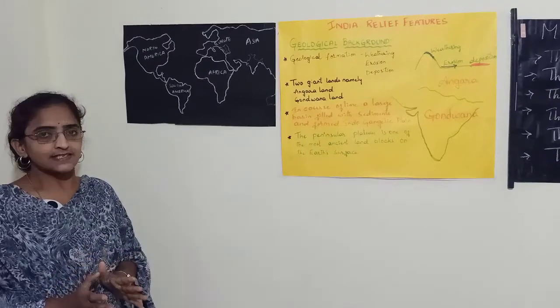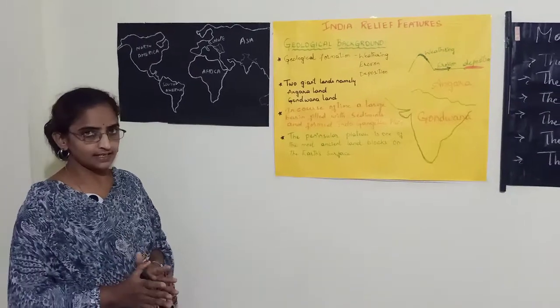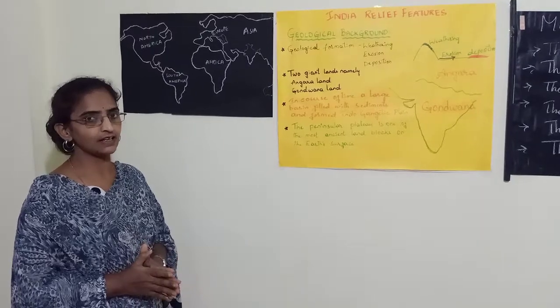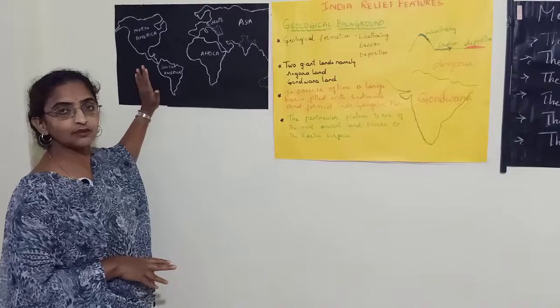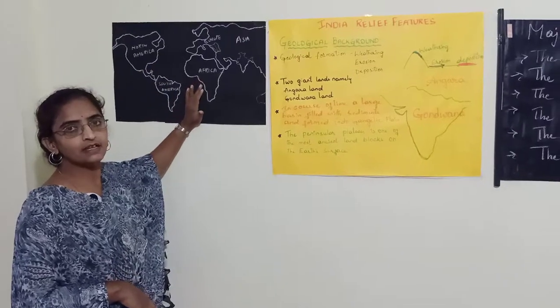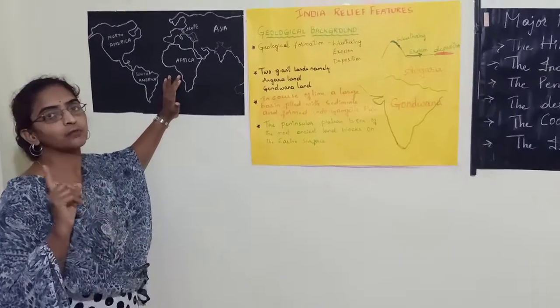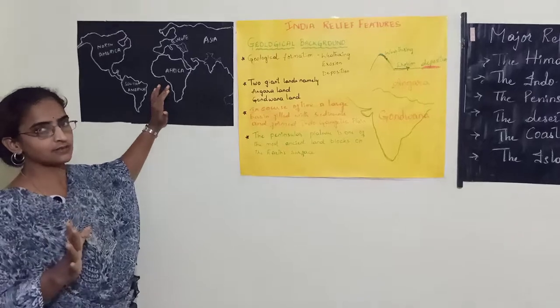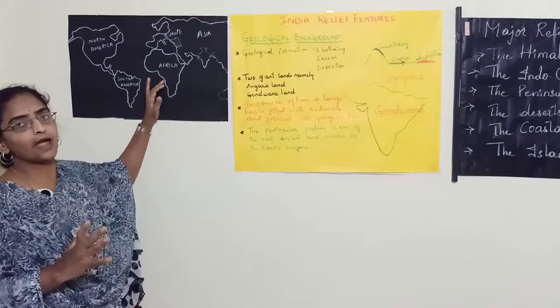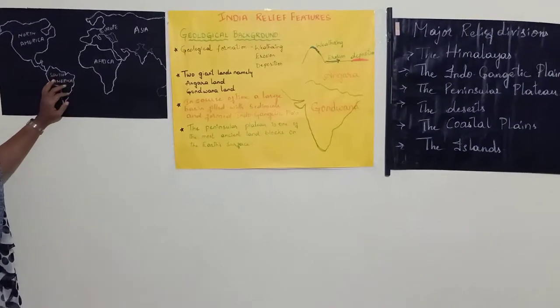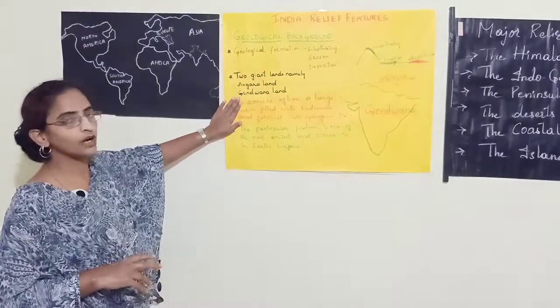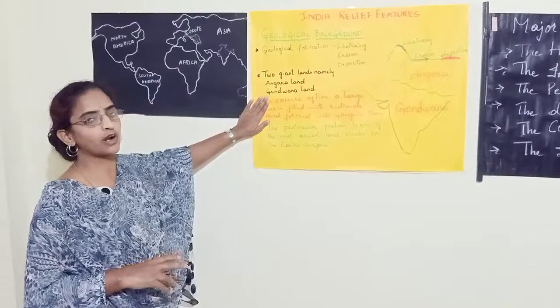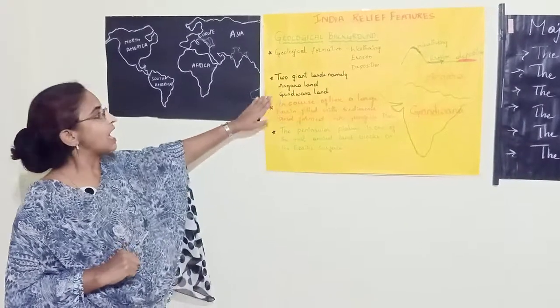As per the geologists and their study, they say that the present land masses, which are scattered in the form of continents, were actually formed from a single land mass. The northern part of that land mass was called Angara and the southern part was called Gondwana.